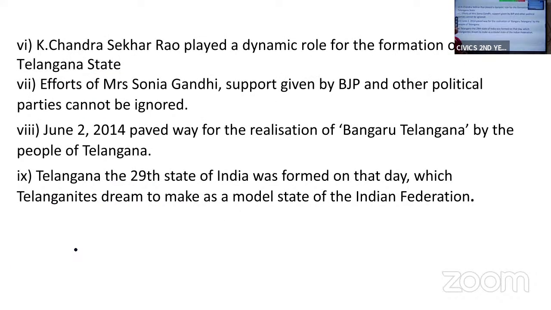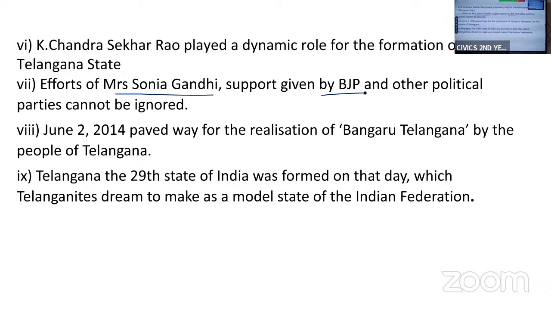So we cannot forget the efforts made by our Chief Minister K. Chandrasekhar Rao. He played a very dynamic role in the formation of Telangana state. And we cannot forget the efforts made by Mrs. Sonia Gandhi and the support given by the opposition, that is BJP and other political parties.